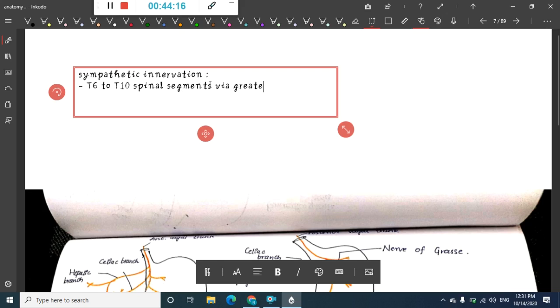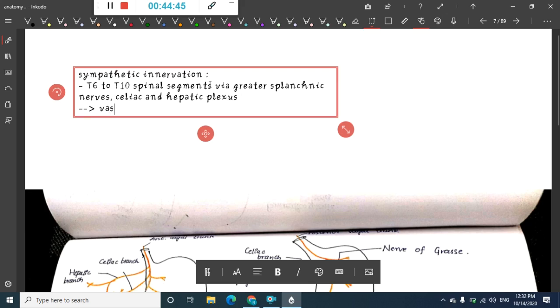Via the greater splanchnic nerves, and the celiac and hepatic plexus, these are derived from T6 to T9. They provide the sympathetic supply to the stomach.